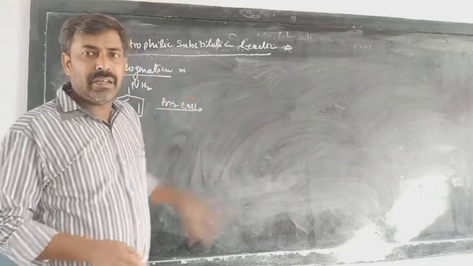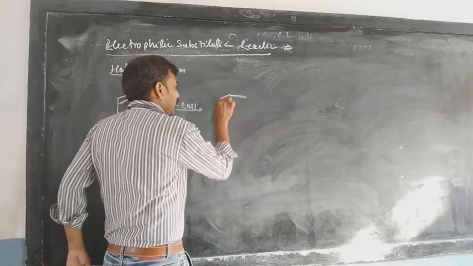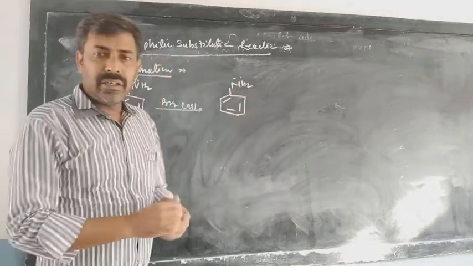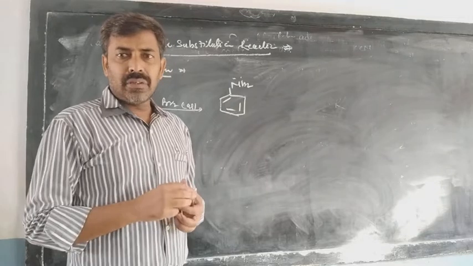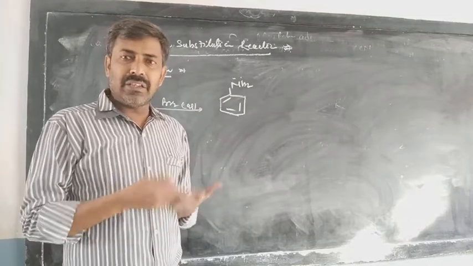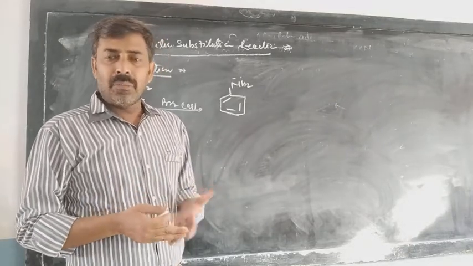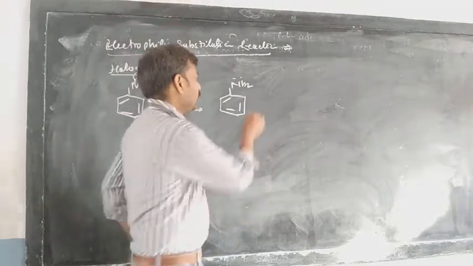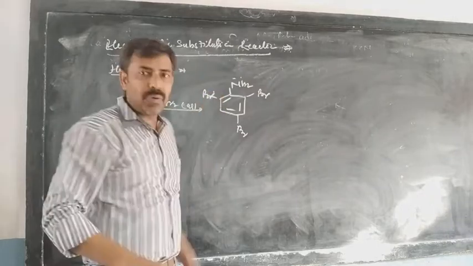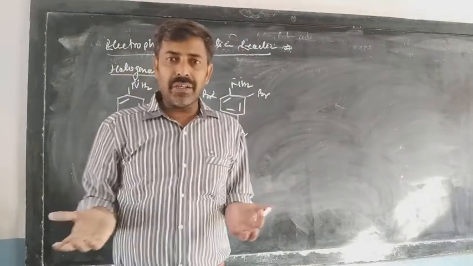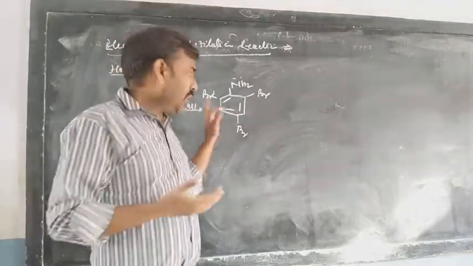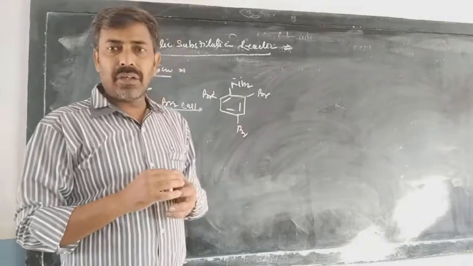If we treat the aniline with bromine water, what happens? As aniline is an ortho para director, we think that the bromine will approach either at the ortho or at the para position. And as it was said earlier, the para will be the major product. But actually what happens? It gives the ortho para ortho, that is the tribromoaniline. Generally we get the monobromo substituted compound, but here in this case you will get the trisubstituted compound.